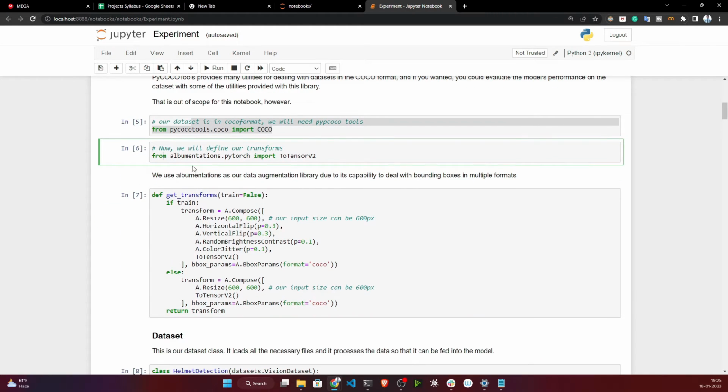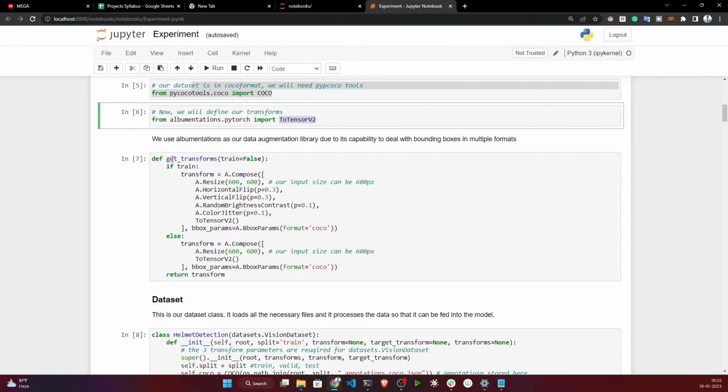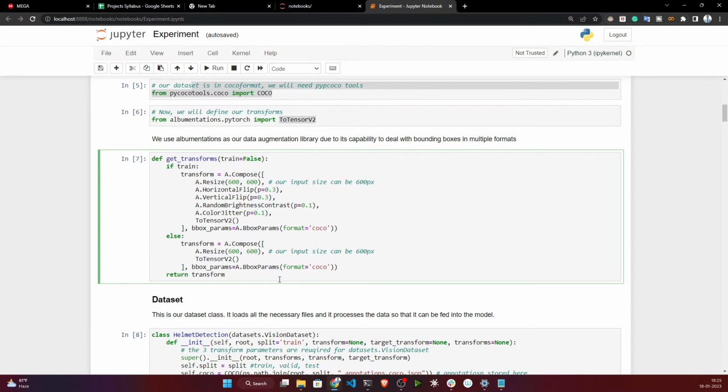So actually you can use this package to do the data augmentation. The first function I'm creating here, get_transform, will apply the data augmentation. Basically it will do the resizing operation, the horizontal flip, vertical flip, random brightness, contrast, then color jitter. So these are the transformations it will apply.